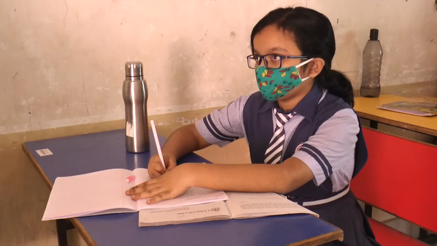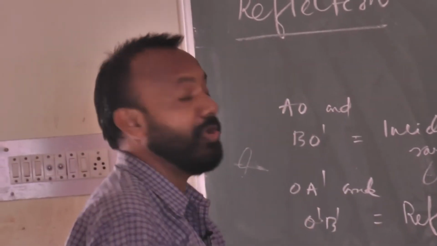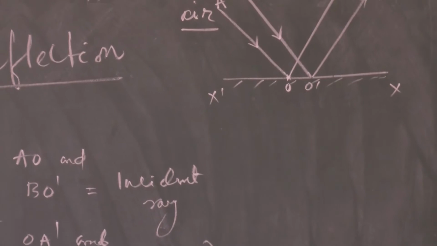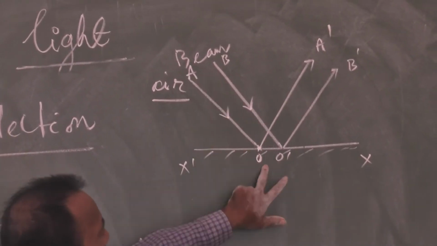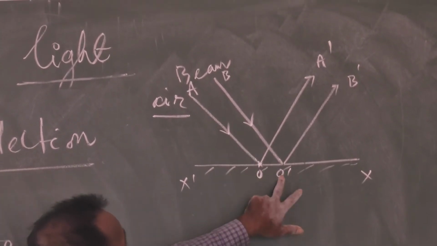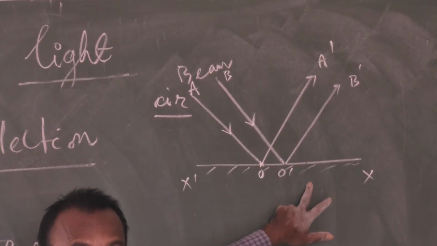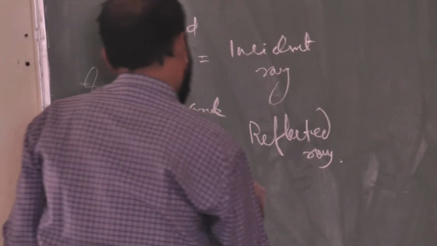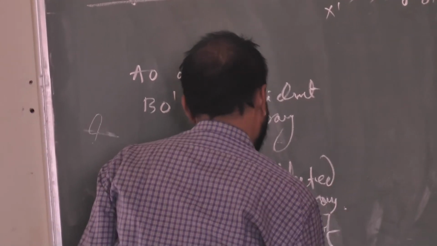So the point where the light energy falls on the surface is called the point of incidence. Let us take O as the point of incidence, and O dash as the point of incidence. At point O, the incident ray AO is falling. At point O dash, the incident ray BO dash is incident on it. So O and O dash are called points of incidence.